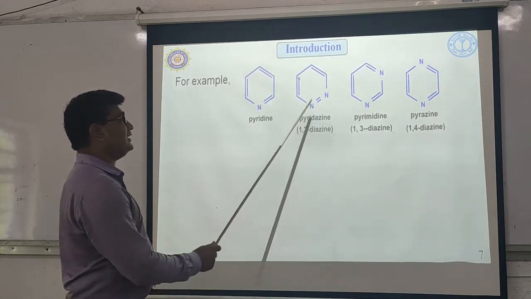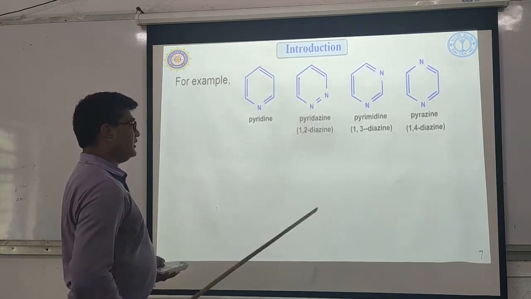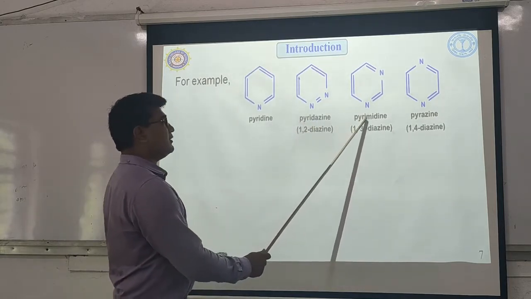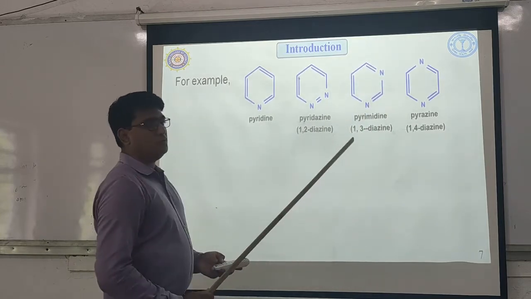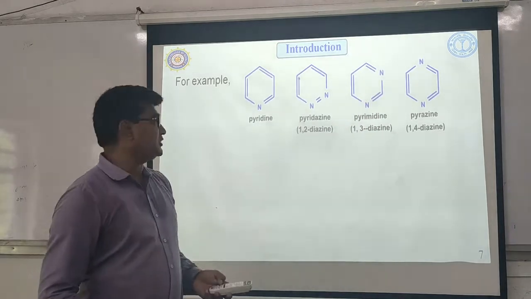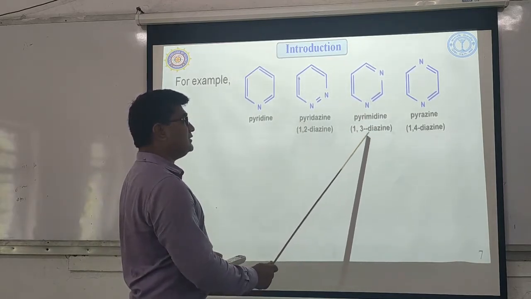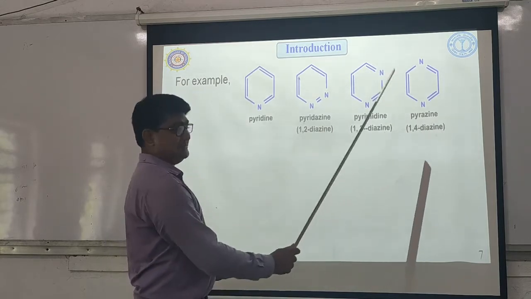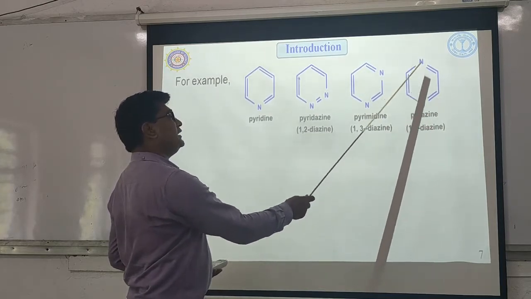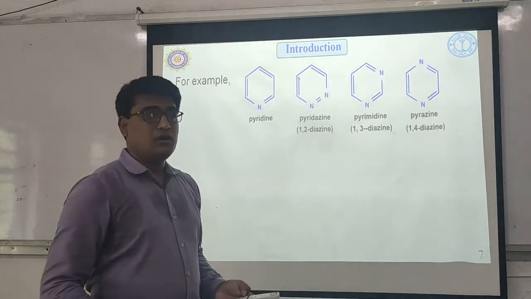Then pyridazine contains 2 heteroatoms. If the 2 nitrogens are at the 1,2 position, the compound is called pyridazine, also known as 1,2-diazine. The third compound is pyrimidine: when 2 nitrogens are present at the 1,3 position, it is called pyrimidine, or 1,3-diazine. The last example is pyrazine, where the 2 nitrogens are at the 1 and 4 positions, also called 1,4-diazine.